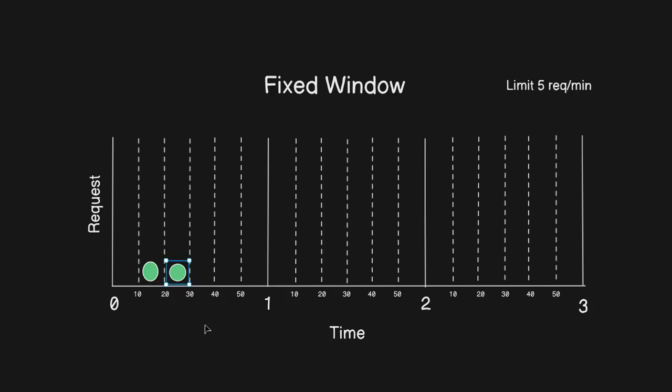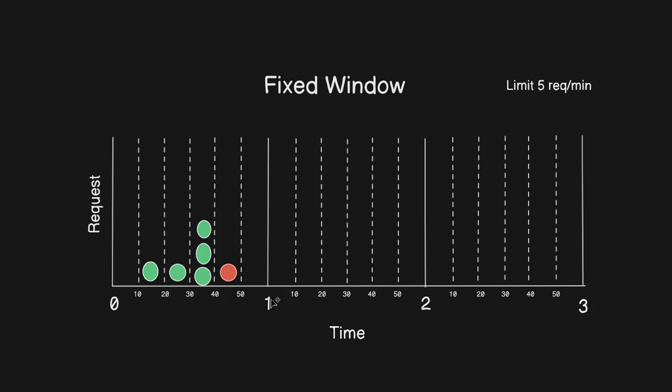This is successfully accepted. Total count is 2. Now suppose the user sends a third. This is accepted. Fourth, this is accepted. Fifth, this is accepted. Now suppose the user sends one more request. This is the 6th. It's going to be declined by the fixed window limiter because we have a maximum of 5 requests per minute.